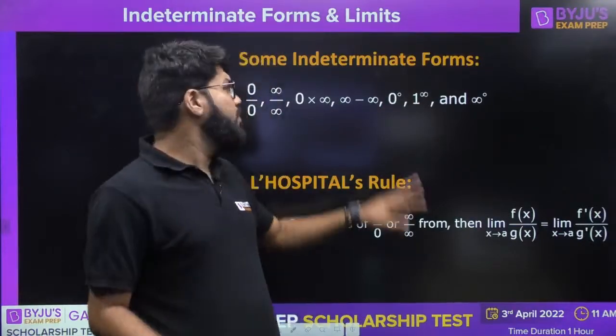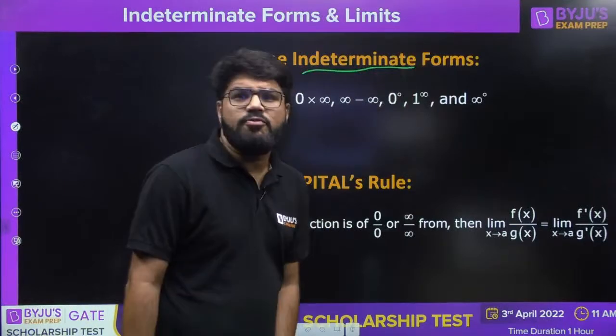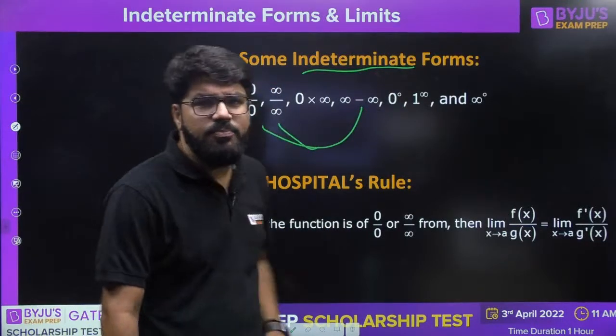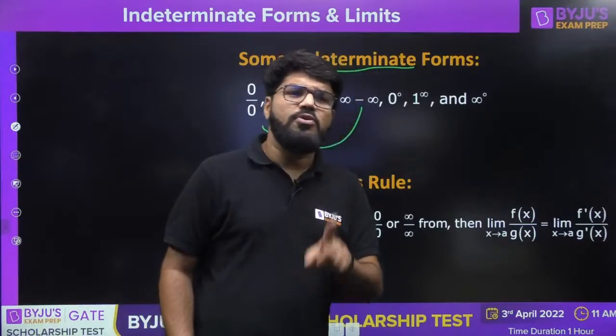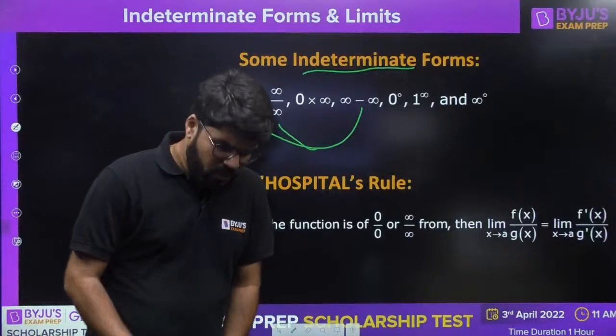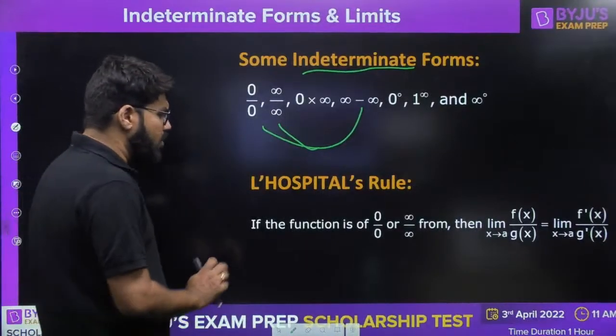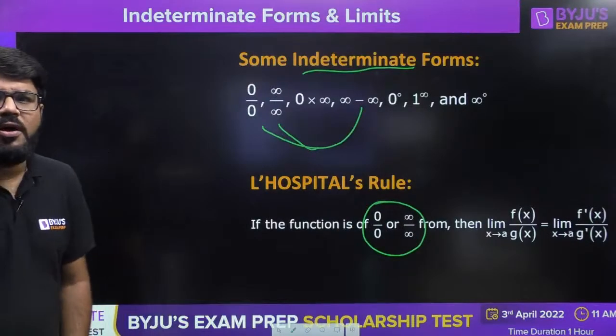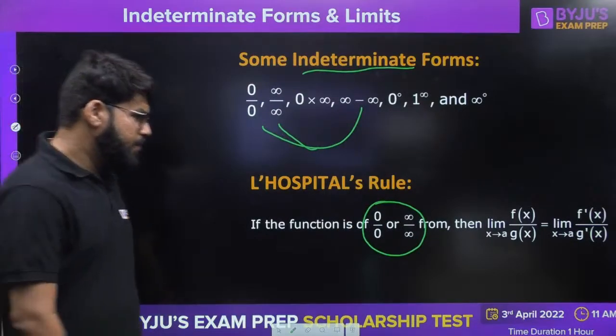It may be 0, it may not be 0. So it is an indeterminate form we have to solve, and it is a form which has to be converted to 0 by 0 or infinity by infinity, because eventually when you are going to solve the problem, it will boil down to L'Hospital's rule. The L'Hospital rule is applicable only for these two forms, that is 0 by 0 or infinity by infinity, right?